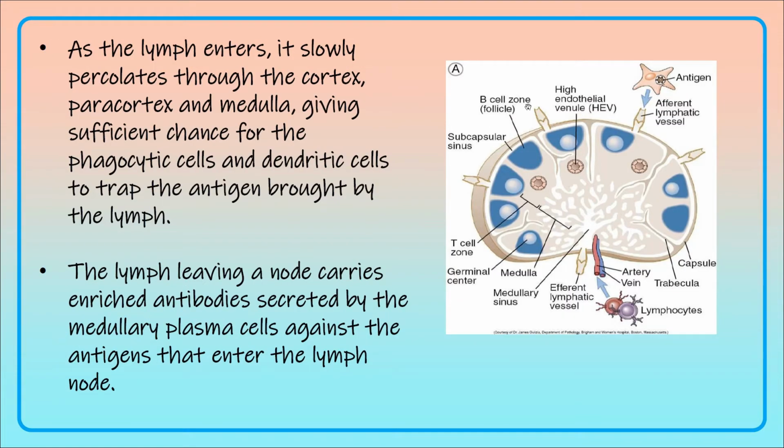When the lymph enters through the afferent lymphatic vessels, so these are the afferent lymphatic vessels, the antigen is brought inside the lymph nodes. It will pass through the cortex, paracortex and medulla, and this gives sufficient chance for the phagocytic cells and the dendritic cells present in the cortex, paracortex and medullary region to trap the antigen which is brought by the lymph. The lymph will leave the lymph nodes through the efferent lymphatic vessels. When it leaves, it will take the antibodies which are secreted by the plasma cells in the lymph nodes against the antigen that entered the lymph.